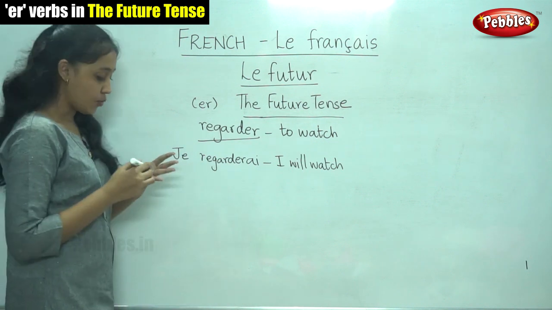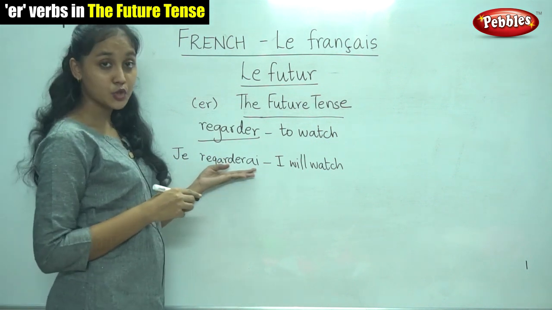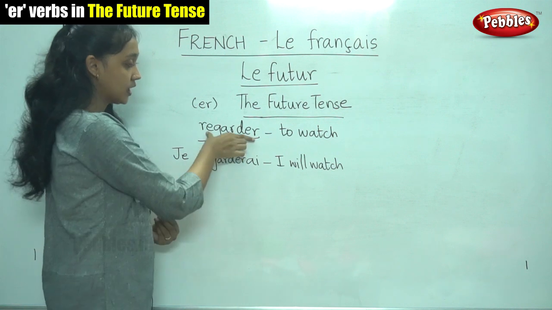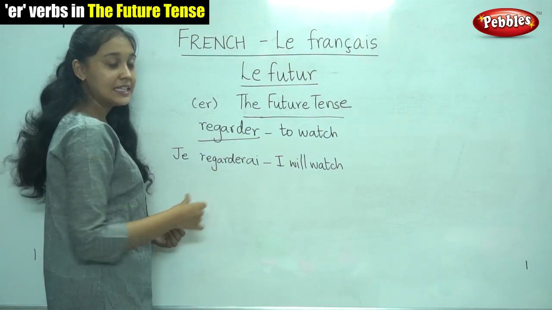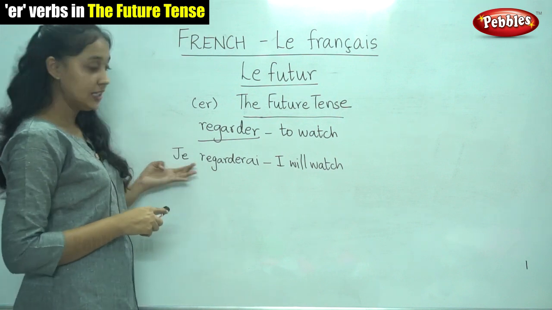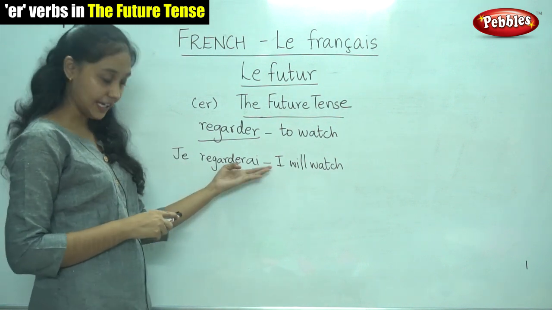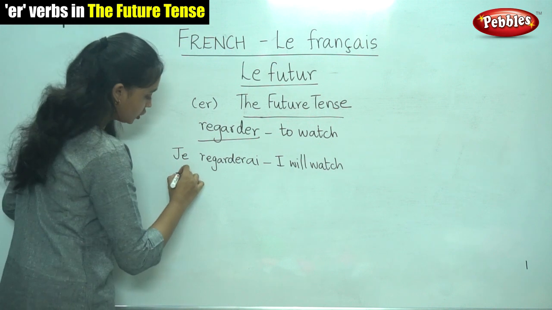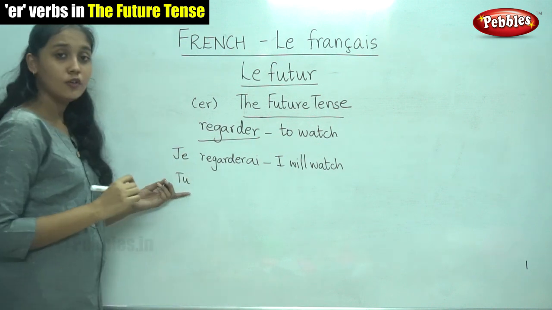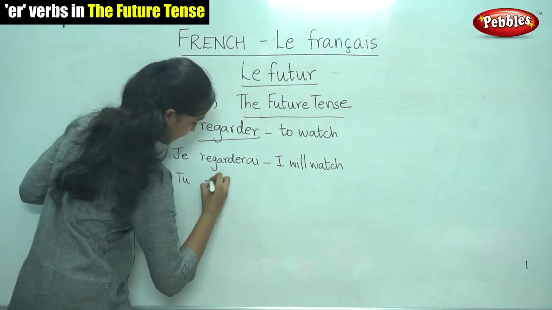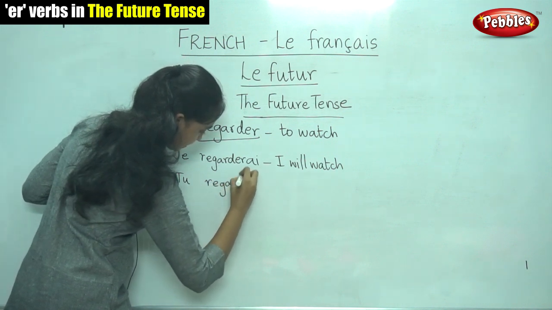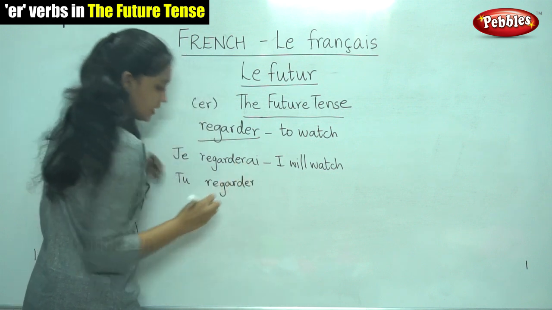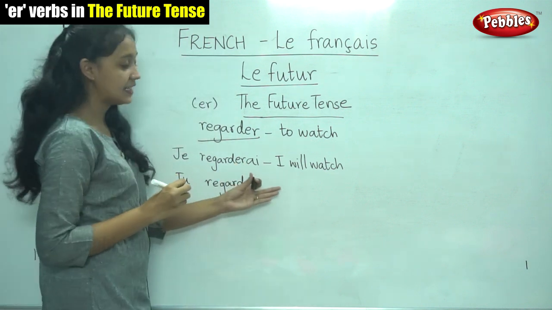So, how did we write the future tense? We wrote the verb as it is in the infinitive, followed by the endings. For je, the ending is AI. For tu, it is AS. So you write the infinitive, here called the stem, followed by the ending.